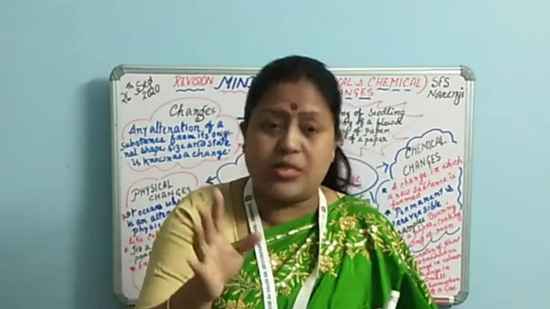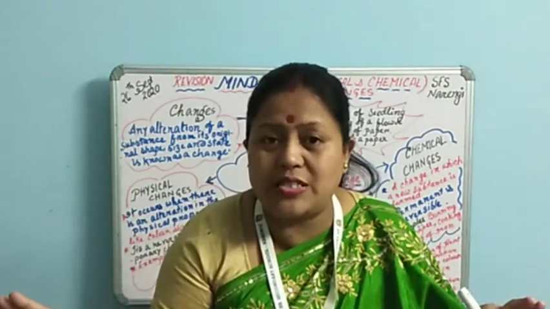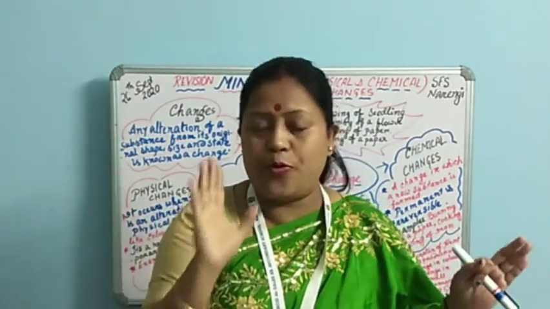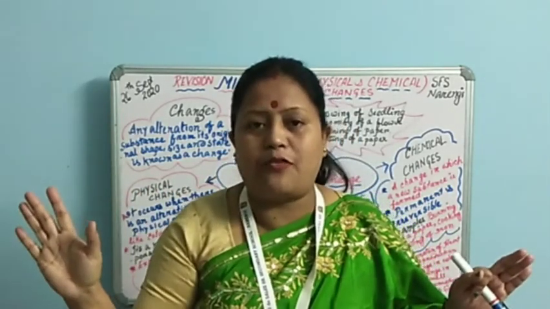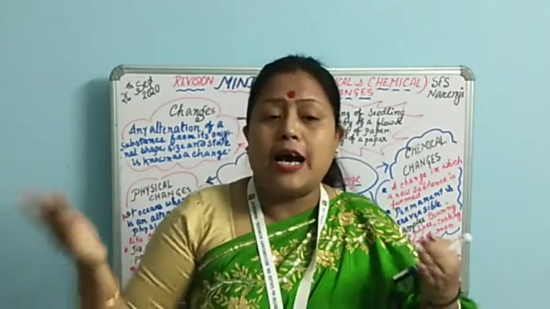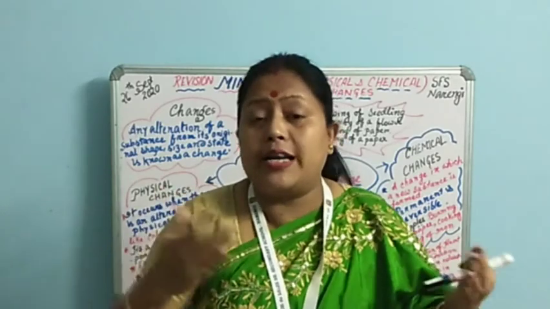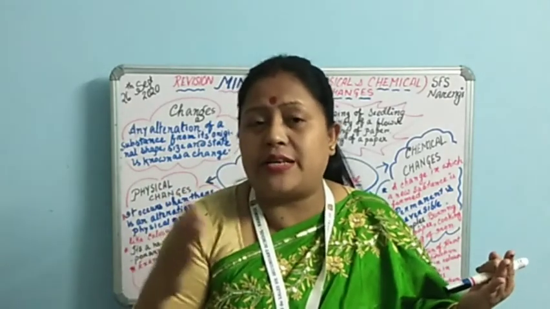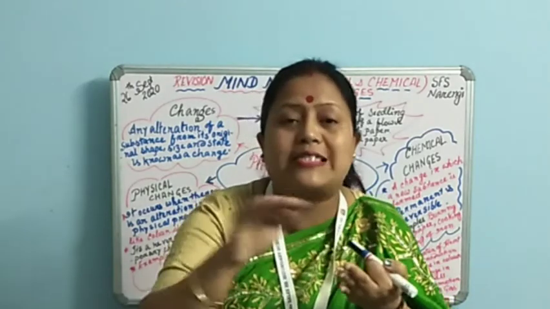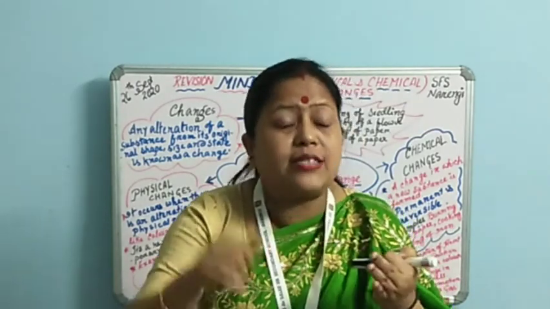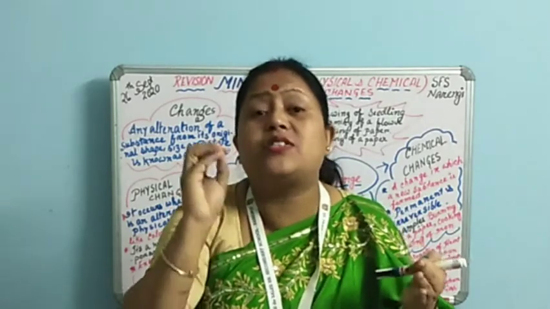And one most interesting and very common change is the rusting of iron. I hope you must have seen that, right? Rusting of iron is a wonderful example of chemical change. Why? Because the iron material acquires a kind of reddish brown deposition on its layer. That is completely a new thing, that is rust.